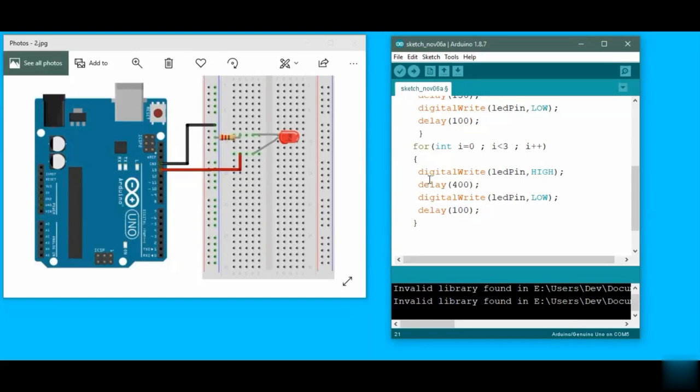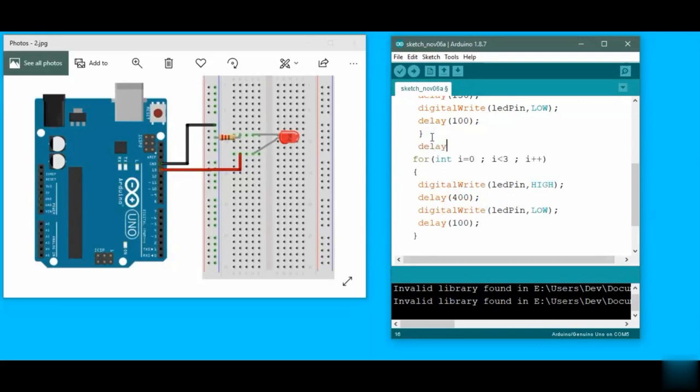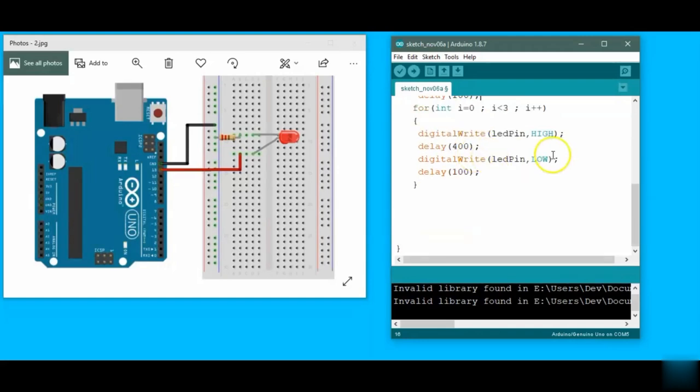This is the second loop that we have. I forgot to mention here the delay. In the loops we also have to make a delay of 100 milliseconds, so that the first one gets separated and differentiated